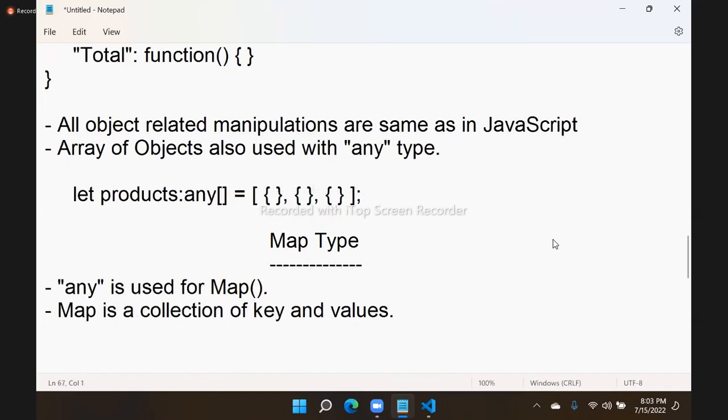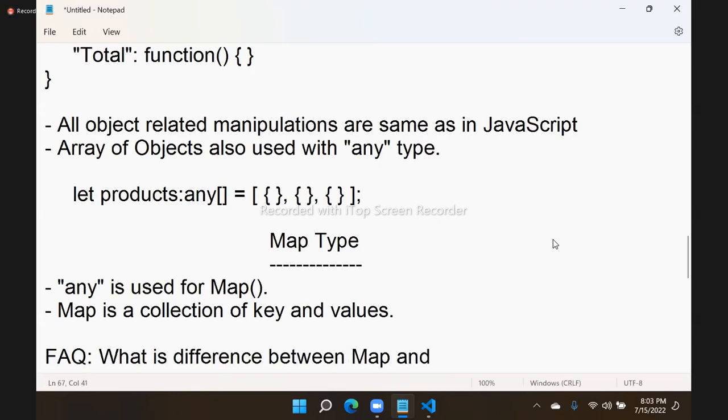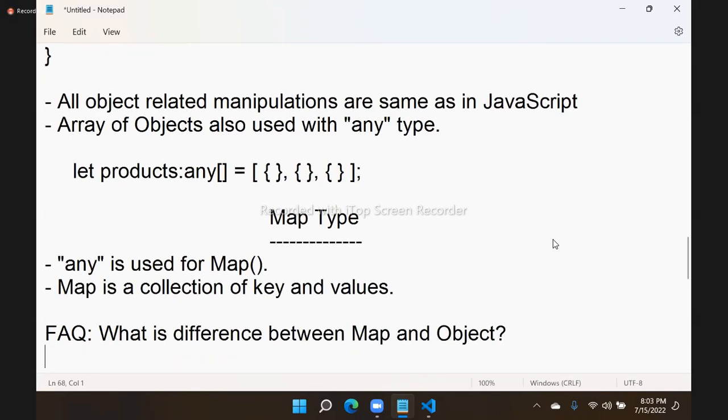In many interviews they ask the question: what is the difference between map and object? Because an object is also a collection of keys and values, and a map is also a collection of keys and values. In JavaScript we have objects and maps, and in TypeScript also we have the same. The data types are the same, only the declaration differs. A map is defined with any type.